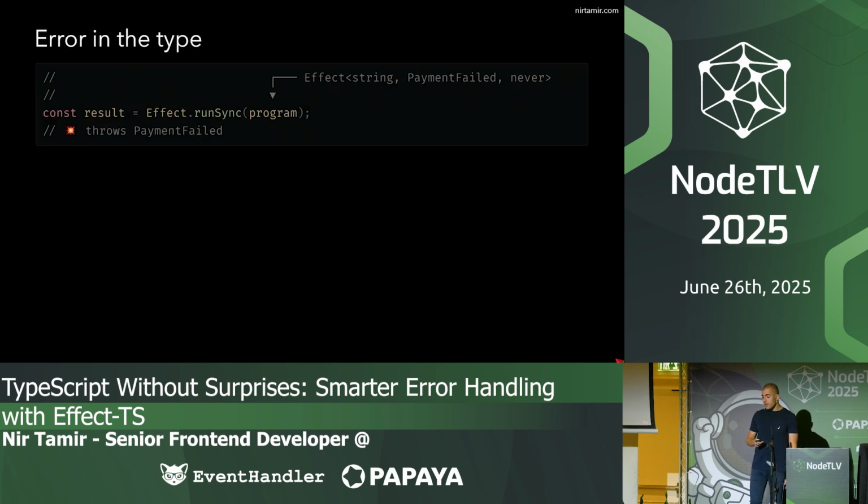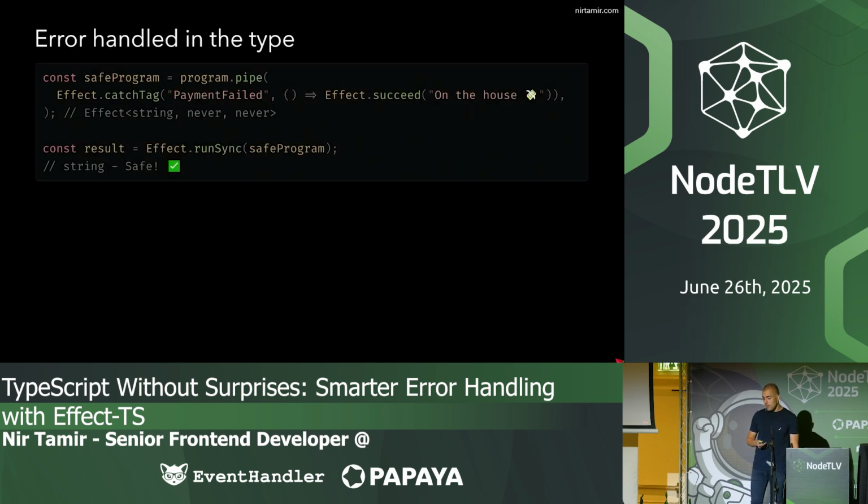If we run this function, it's still going to fail because we didn't handle the error, but we still have it in the type. What we can do with Effect is to pipe Effect.catchTag. Because Effect is aware of the type, it knows that we are going to handle a PaymentFailed. So PaymentFailed is something TypeScript auto-completes. And then we can recover from the error by saying that if PaymentFailed, it's on the house.